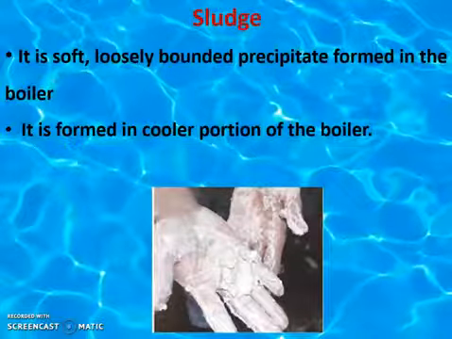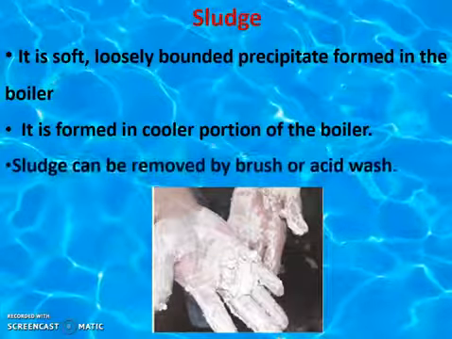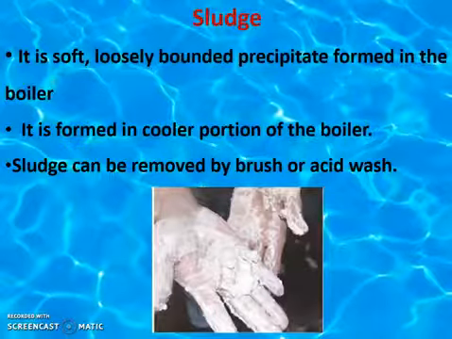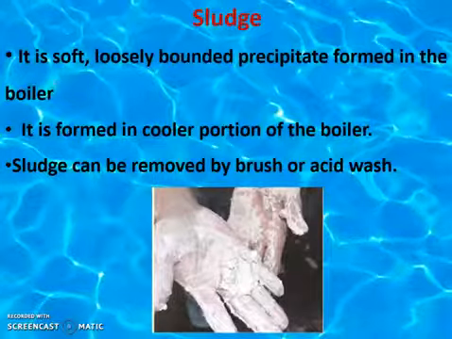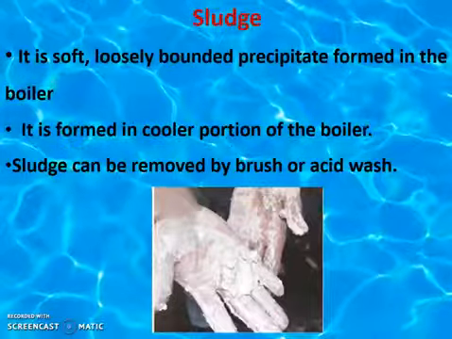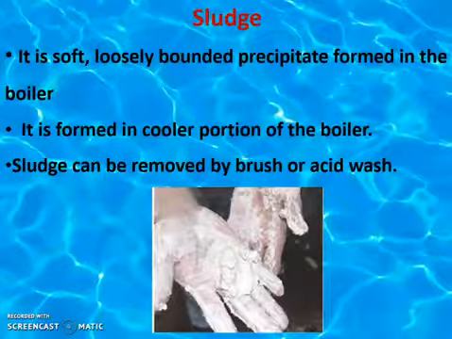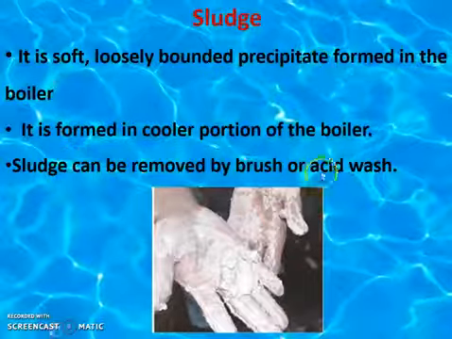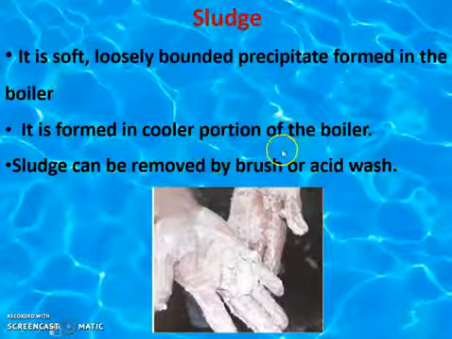This sludge can be removed by brushing or by acid wash. But scale cannot be removed by brush or acid wash, and we cannot remove it even by hammering.